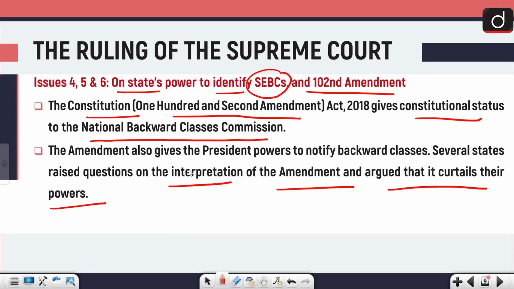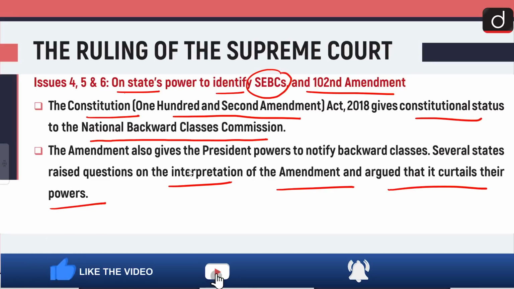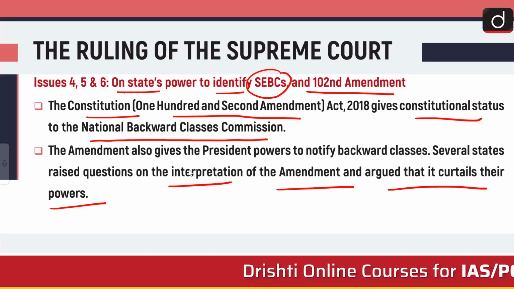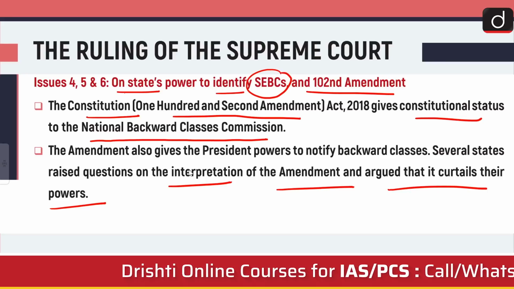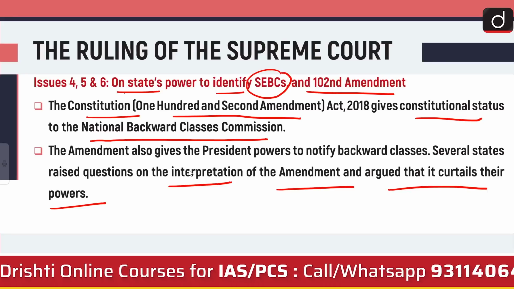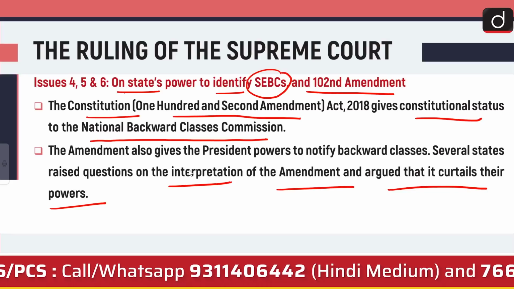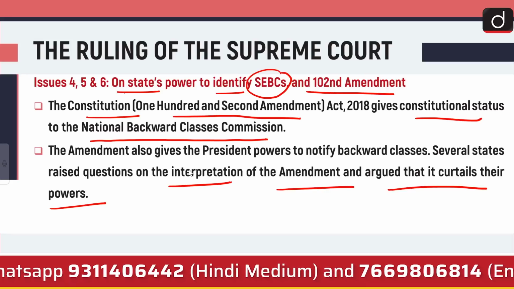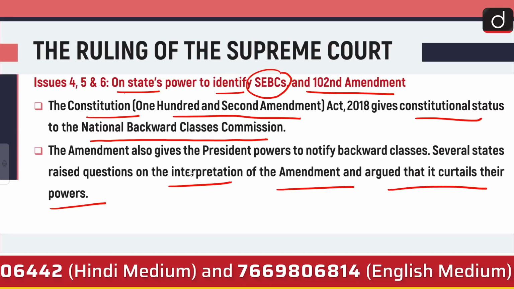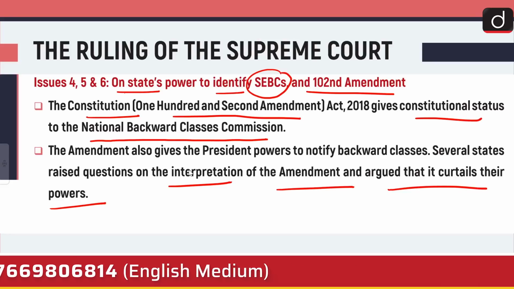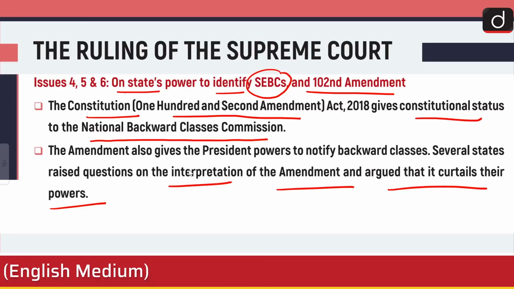Now, what is the problem here? The problem is that the court has interpreted that the President holds the entire and final conclusive power to identify and include certain groups as socially and economically backward classes. That means the Parliament will be in the picture. But many states want to have their own list. And this is what the central government is also saying, that we do not have this intention that the President will have conclusive power in his hand to have a list that will be mandated or imposed upon every state. This is the problem that we are talking about today.